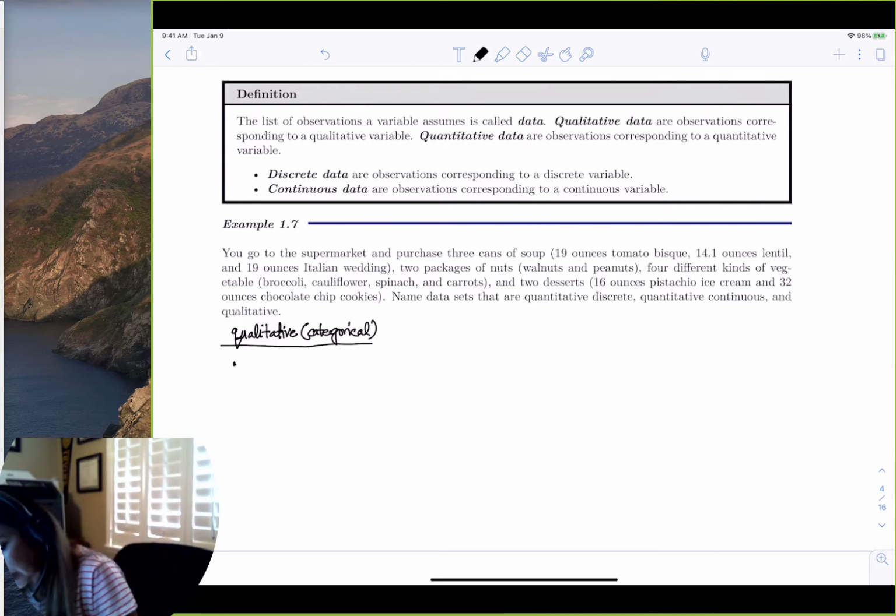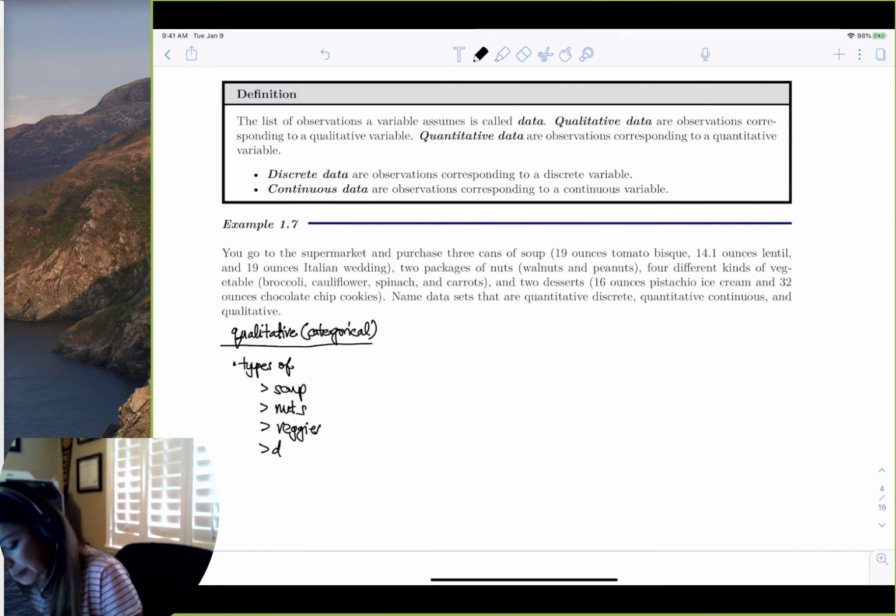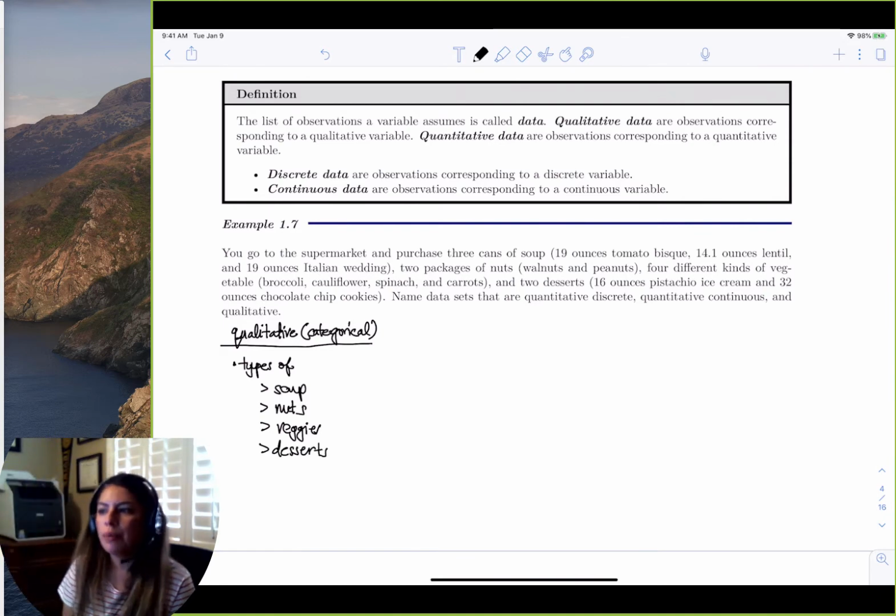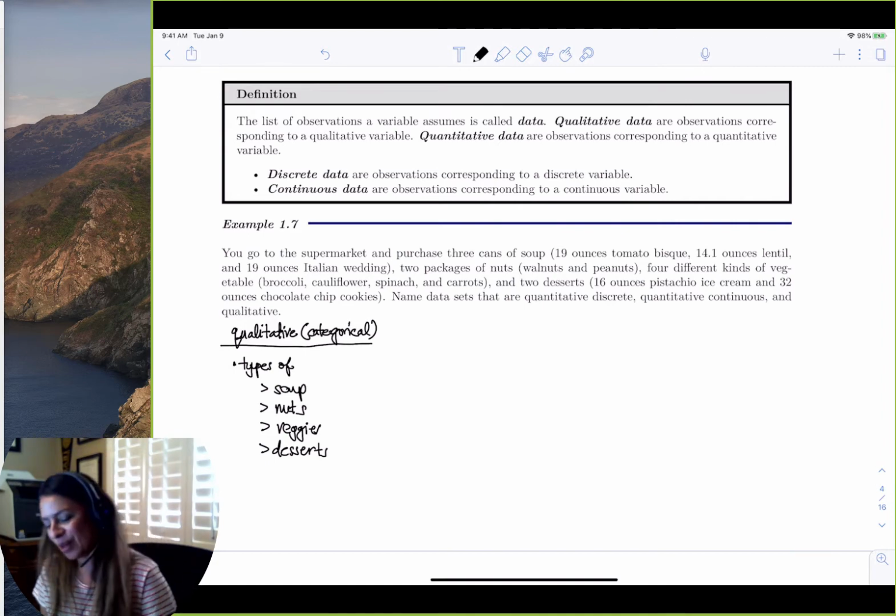So it would be the types of soup, the types of nuts, the types of veggies, and the types of desserts. It would be the names of or the types of categories for that particular food. Like nuts have a lot of categories. There's walnuts, pistachios, peanuts, right, and so on.